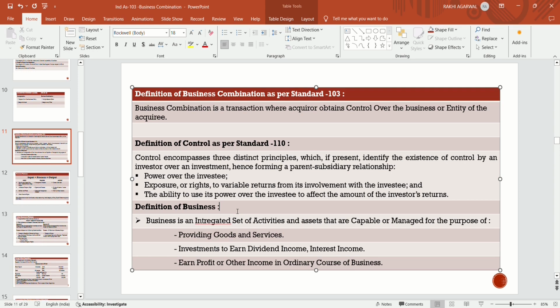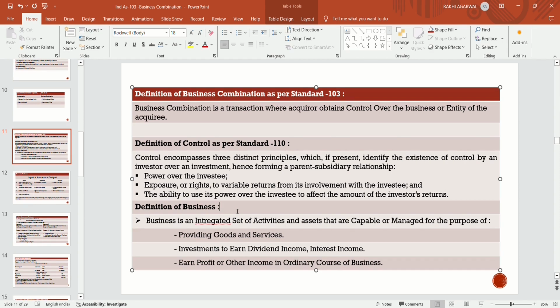Control encompasses three distinct principles which, if present, identify the existence of control by an investor over an investment, hence forming a parent-subsidiary relation: power over the investee, exposure or rights to variable returns from its involvement with the investee, and the ability to use its power over the investee to affect the amount of the investor's returns.